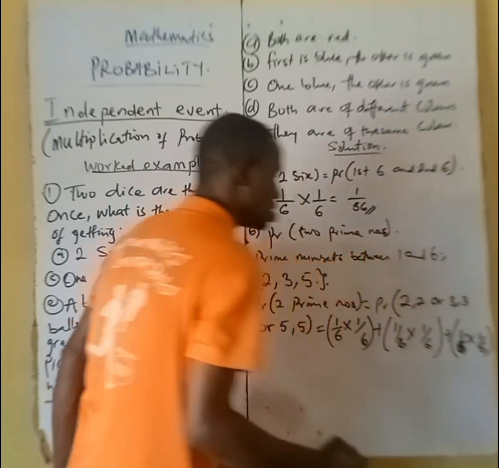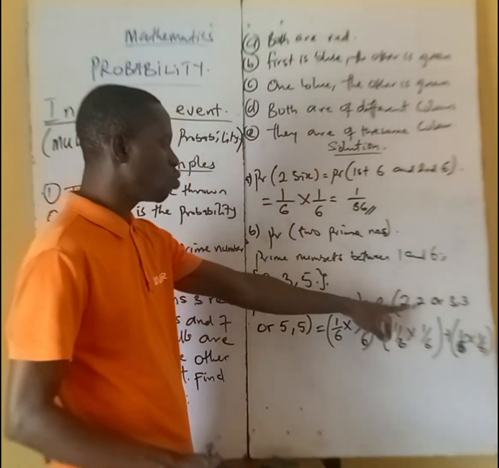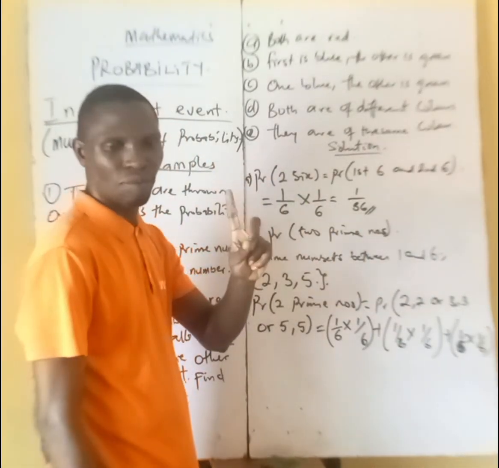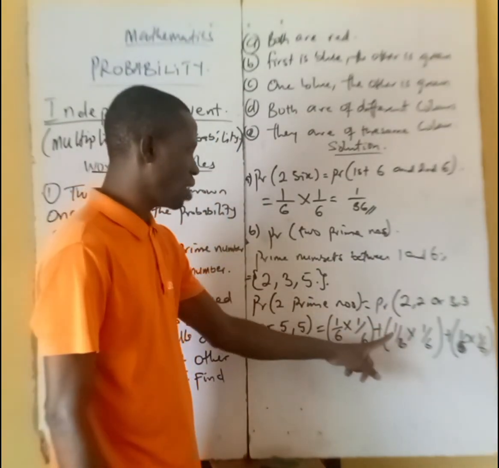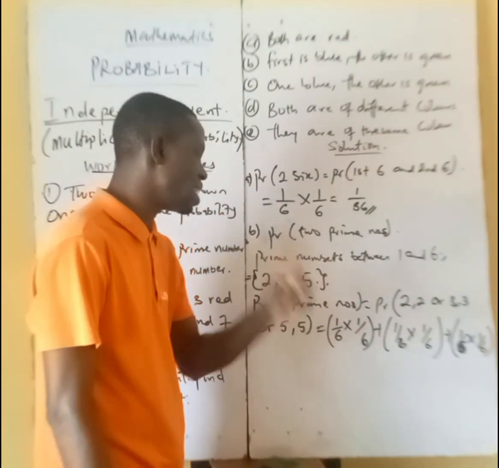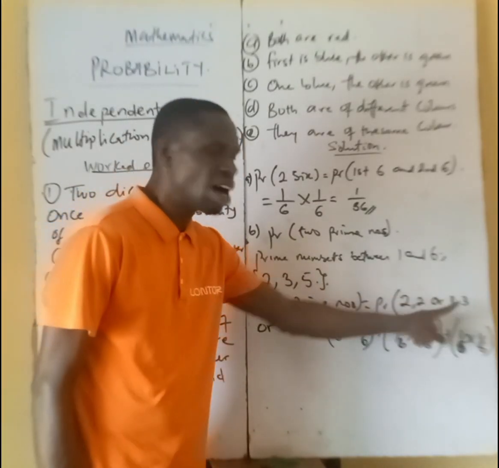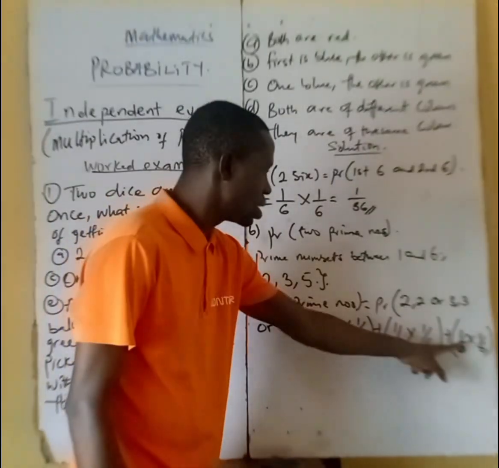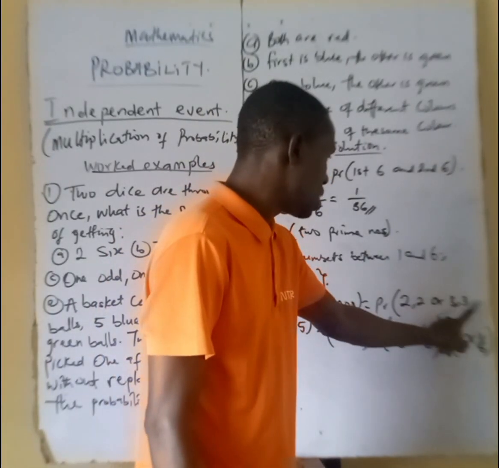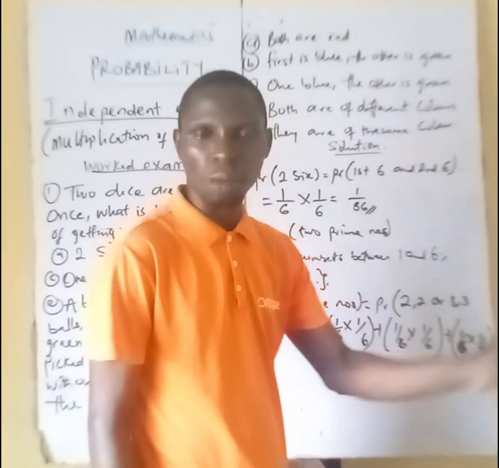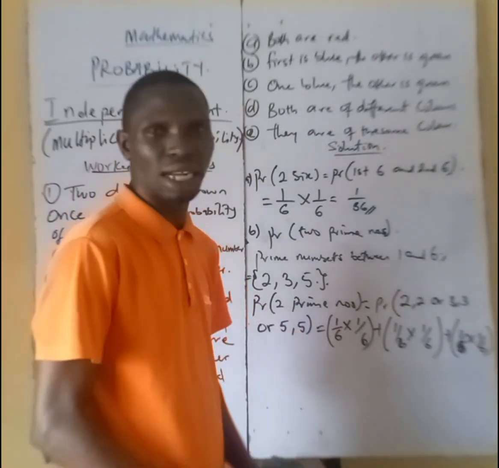Please don't make this mistake. We are just talking about the number of 2 that we can see in one die. The number of 2 that we can see in one die is 1. And what is the number of faces in one die? That's 6. That's how we got 1 over 6. The number of 3 that we can see in one die is 1, out of the total faces of a die, which is 6. Then 5, 1, over the total number of faces that we can see in a die, that's 6. That is how we got that.